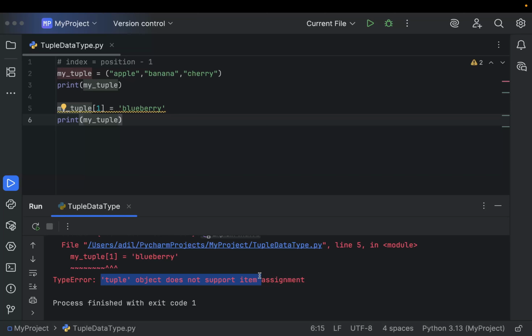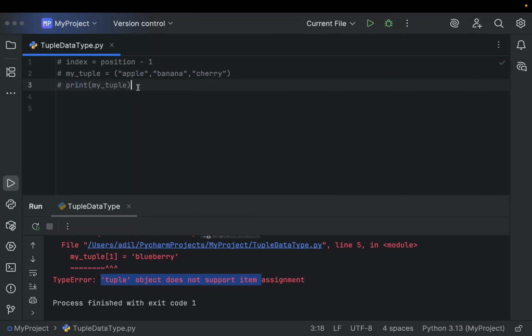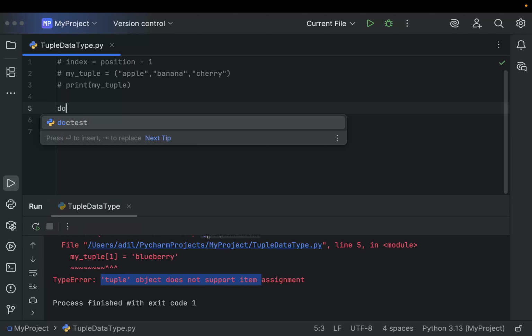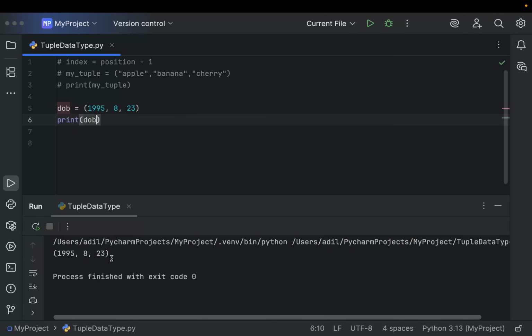Now there can be a question: why do we use tuples if we can't change them? It is a great question. Let me remove this code and comment it out. Let's take another example, like you are trying to store a user's date of birth. So date of birth, this is a variable, and there we have a tuple. At first we have the birth year, and let's say the month and the day. As you can see, if I print this date of birth and run the code, it prints that.